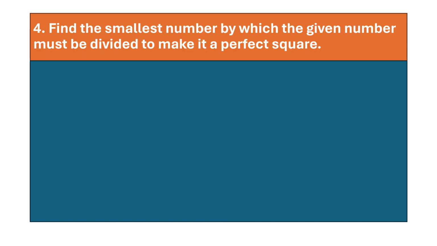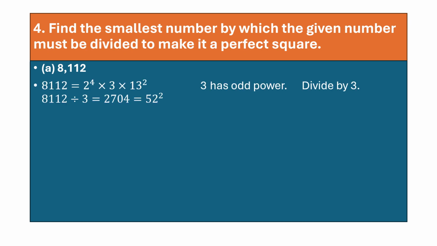Question number 4. Find the smallest number by which the given number must be divided. Now earlier it was multiplied. Now here what they are asking is the number by which the given number must be divided to make it a perfect square. So let's take 8112. What are we going to do here? We need to take the prime factorization. So again the same steps, children. There's only a slight difference.